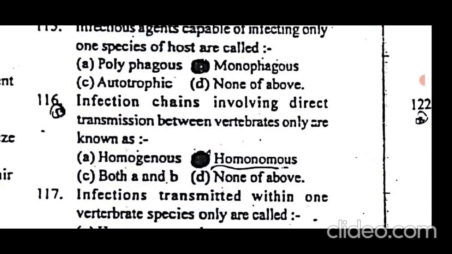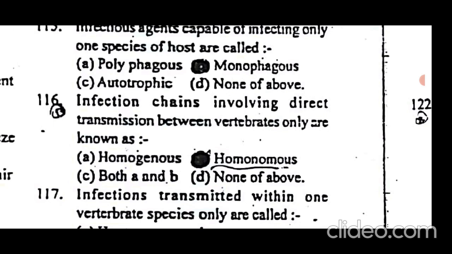If the infectious agent is transferring from one vertebrate species to another vertebrate species, then the term will be different.